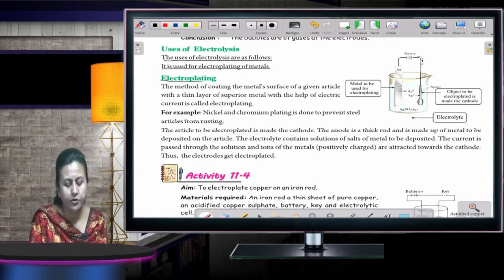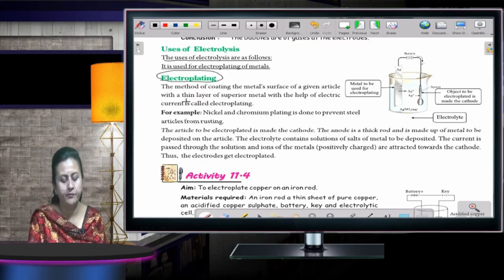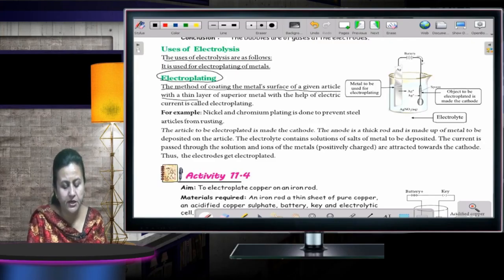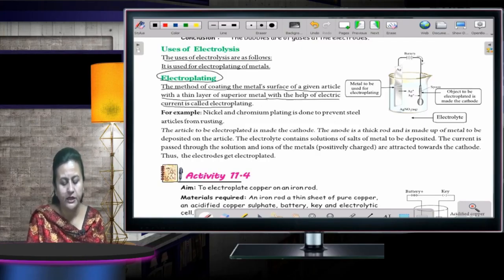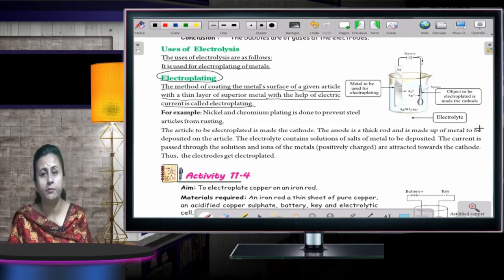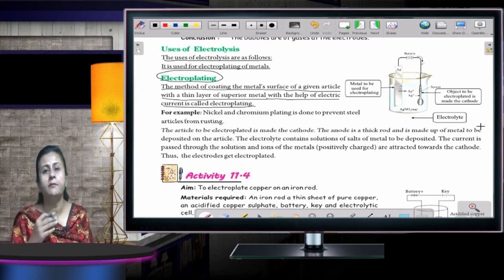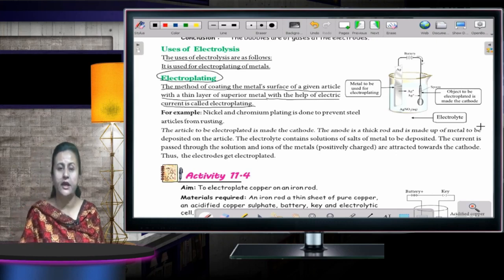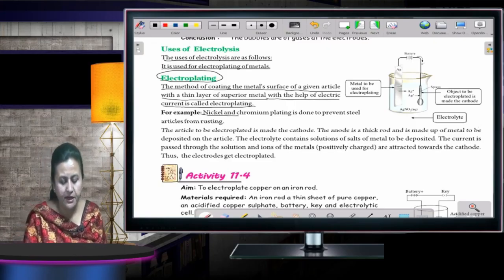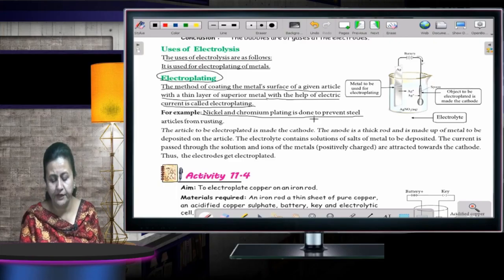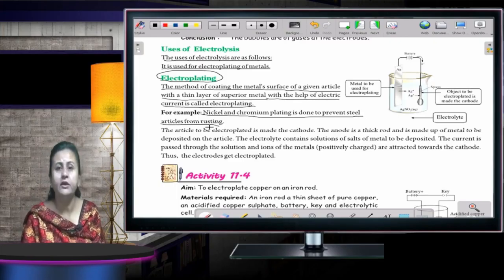First is electroplating. What is electroplating? The method of coating the metal surface of a given article with a thin layer of superior metal with the help of electric current is called electroplating. You are coating one metal with another metal. For example, nickel and chromium plating is done to prevent steel articles from rusting.